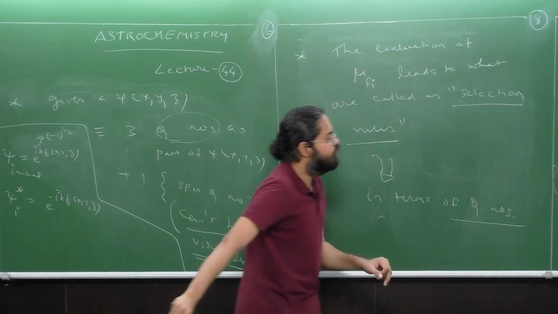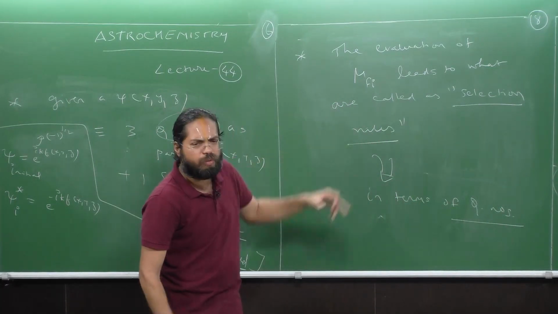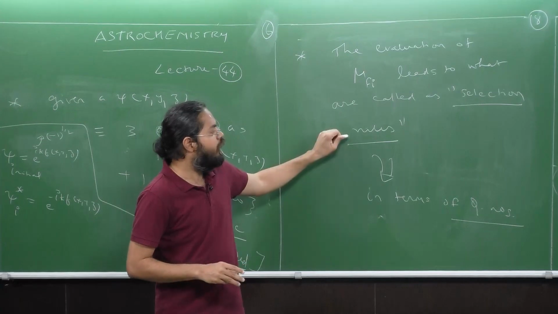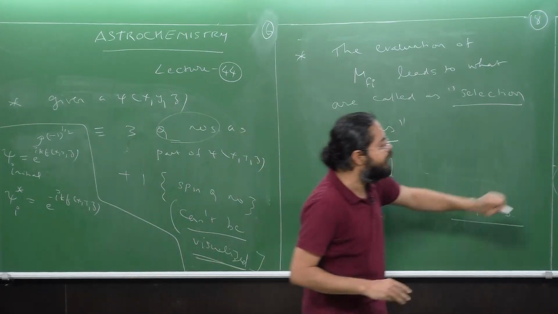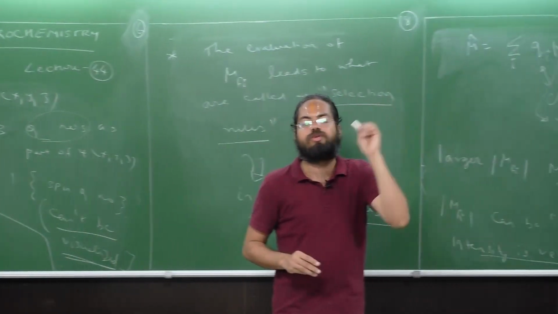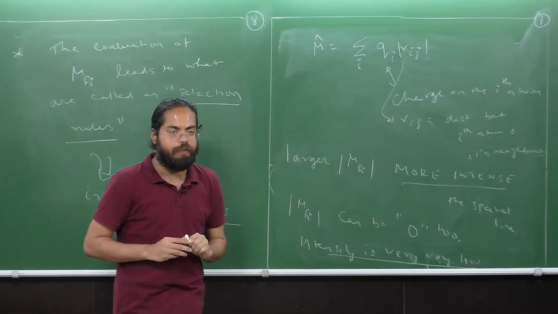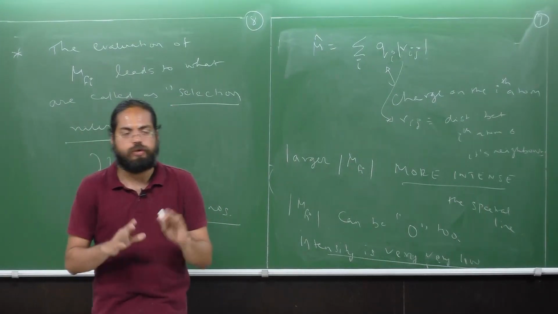So the selection rules. But what are the selection rules? And how are the selection rules connected with the intensity? Those are the things we shall be addressing in the next class. For now, I'll just summarize what we saw in today's class.